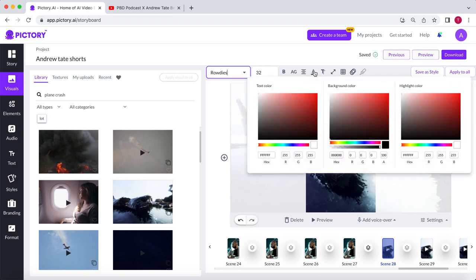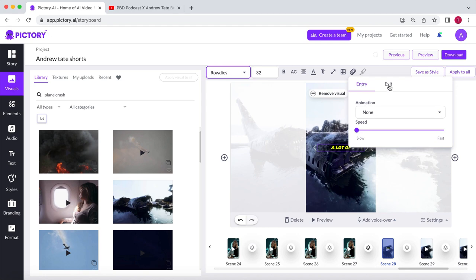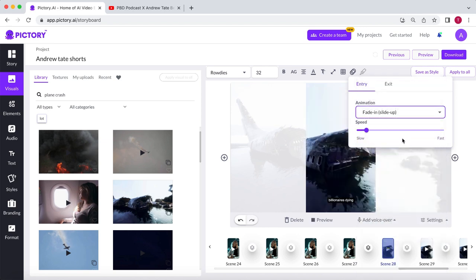You can change the color of the subtitles. I'm going to use yellow for a more attention-grabbing effect. For the background color, I'll leave it black but reduce the opacity to around 60% to give a subtle see-through effect. This is visually pleasing for viewers. I'll also add an animation to the text. You can choose how the animation will appear when the text starts or ends, but I'm only using the entry animation. Let's select the fade in and slide up animation, adjust the speed, and we're done.